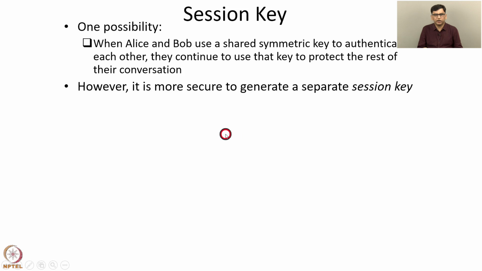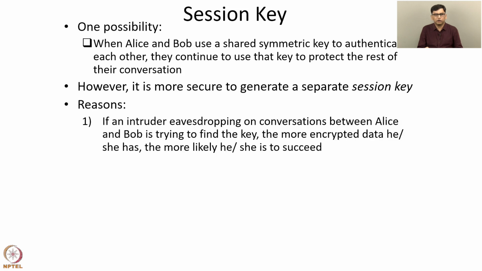But it is more secure to generate a separate session key, which is different for different sessions. So the key KAB is used for authentication, but after authentication, they agree upon a separate session key, which is different for different sessions. And this session key is used for encryption and message integrity of the messages that are sent after authentication. The reasons for this are as follows.